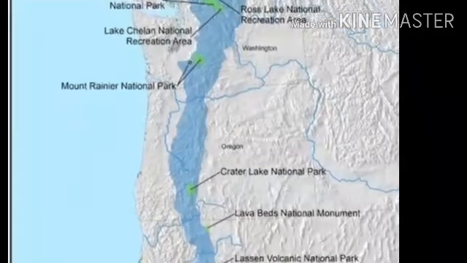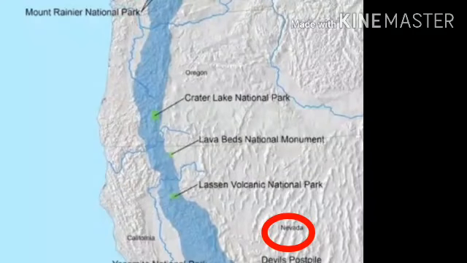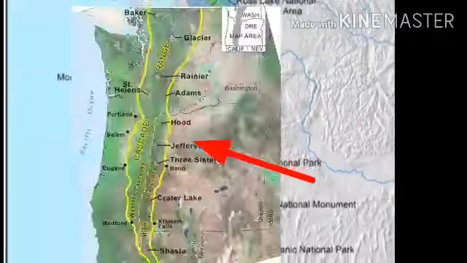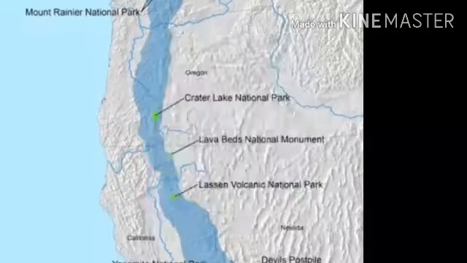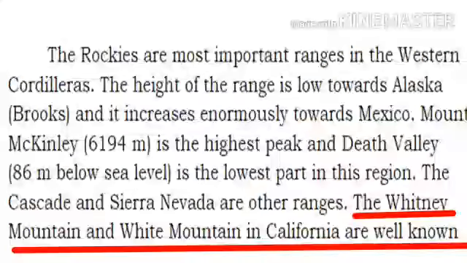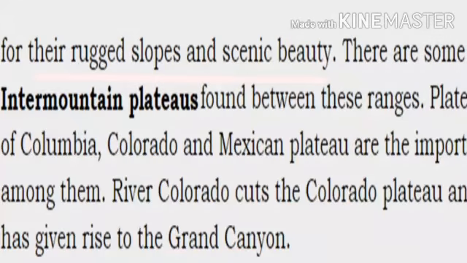Look at this map, from North Cascade down to Nevada, those are the other ranges. The other two ranges, the Cascade Mountain ranges and the Sierra Nevada mountain ranges, are shown in this map. The Whitney Mountain and White Mountain in California are well known for their rugged slopes and scenic beauty.